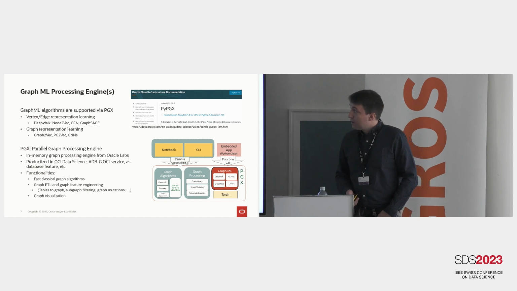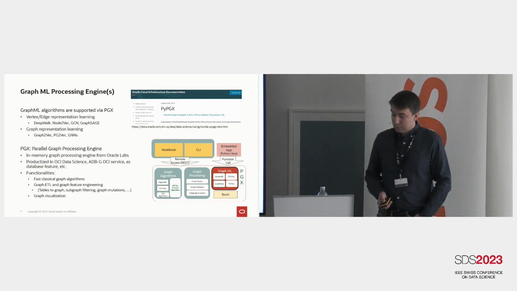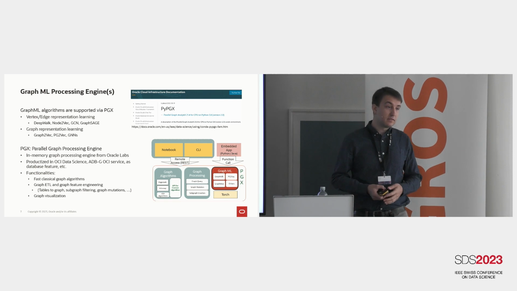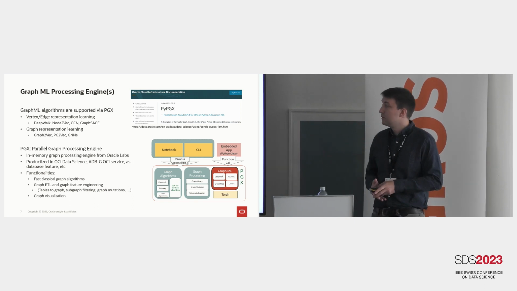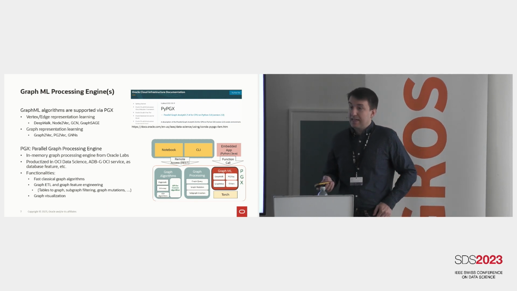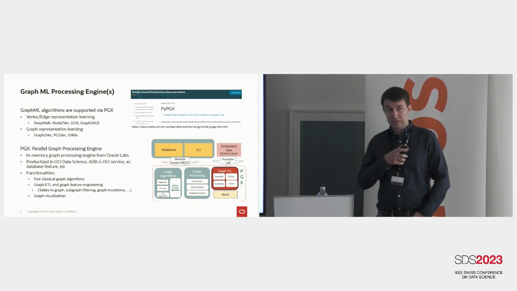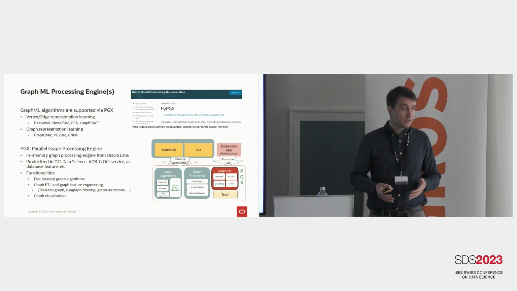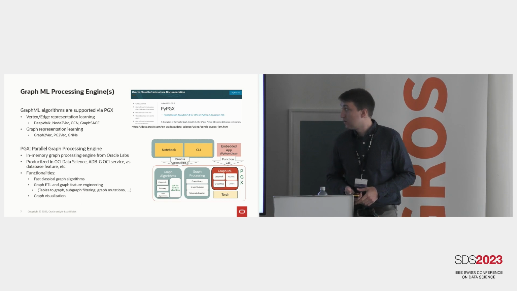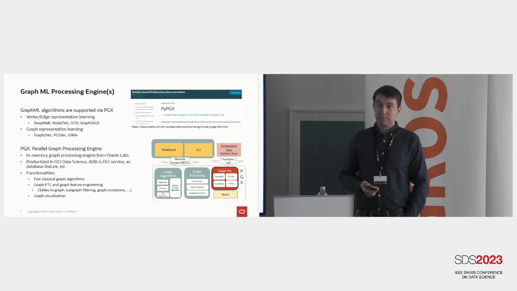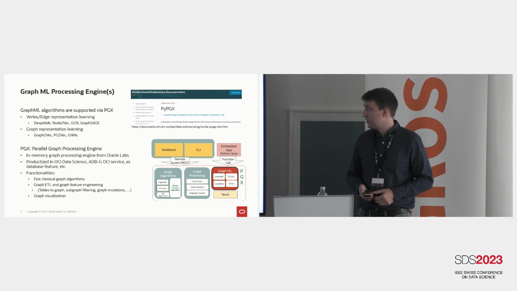So a bit more on graph machine learning. We have two classes of models, so to say. The first one is focused on entities in the graph. Your entities in the graph are usually vertices, and they are connected using edges. And these models might do classification on these entities or compute representations on them. For those of you who might be familiar, we have DeepWalk implementations and GraphSAGE implementations and more.